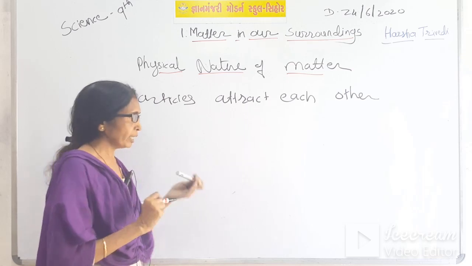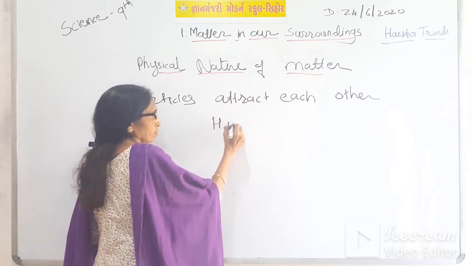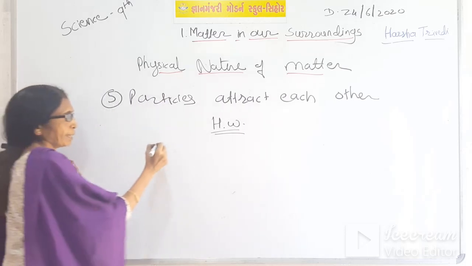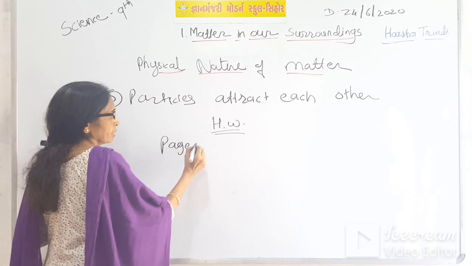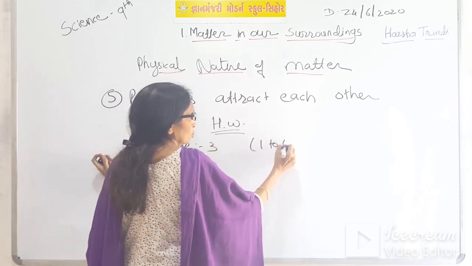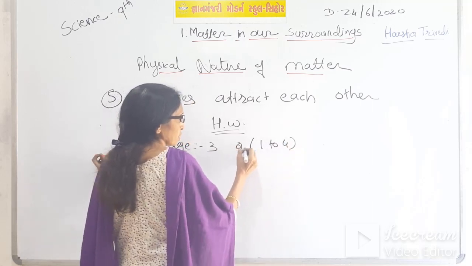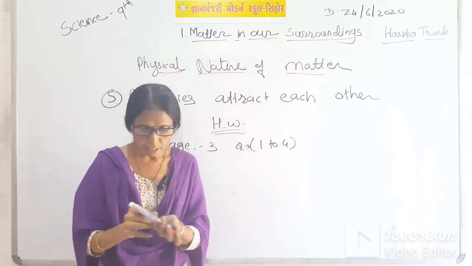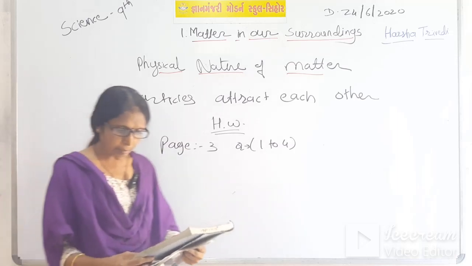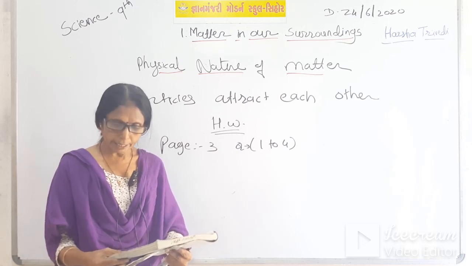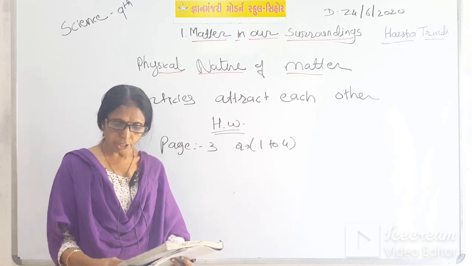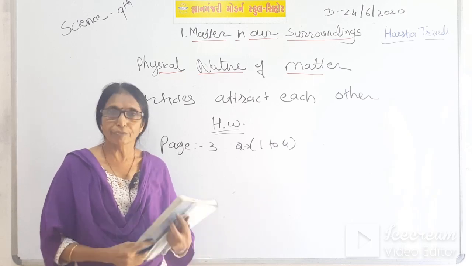Now time for homework. Page number 3, you have to write questions 1 to 4 as homework. We will discuss those questions here. Number 1, which of the following are matter? Chair, air, love, smell, hat, almond, thought, cold drinks, smell of perfume.